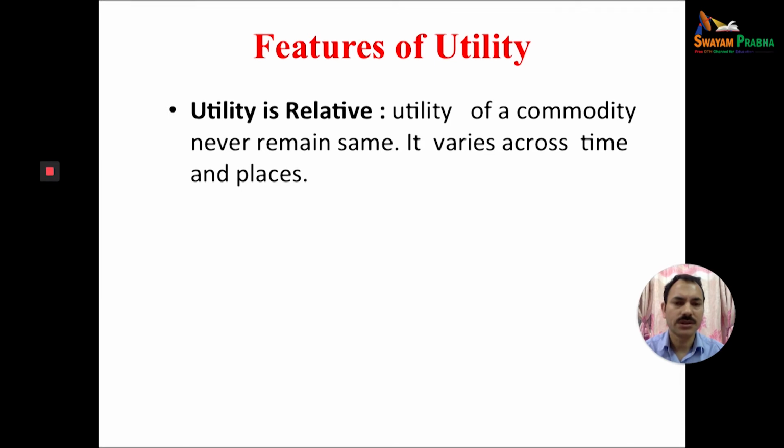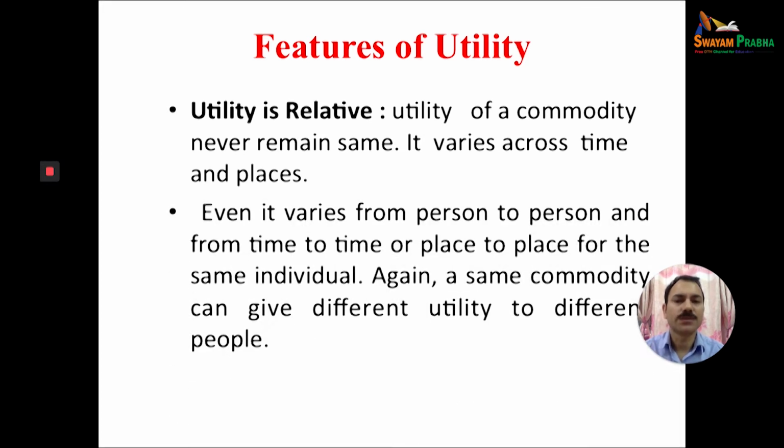Utility is relative. The utility of a commodity never remains the same. It varies across time and across place. Even at the same time, the same product can give different utility. Even it varies from person to person, and from time to time or place to place for the same individual. Again, the same commodity can give different utility to different persons.